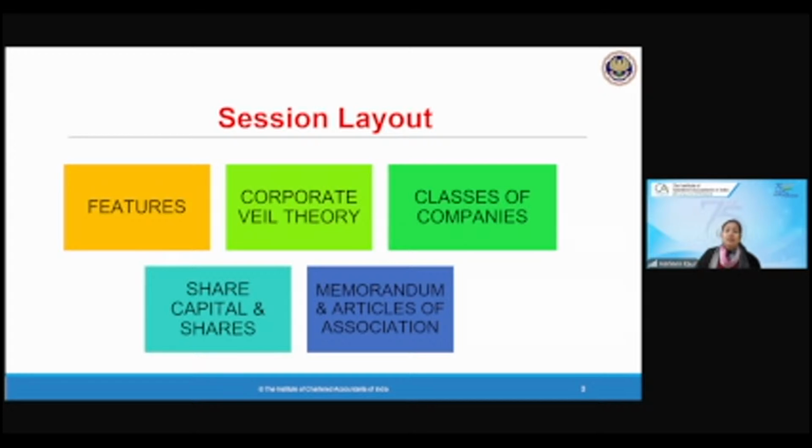All right. So we have already done features of the Companies Act. We have done the corporate veil theory. We have done the classes of companies.